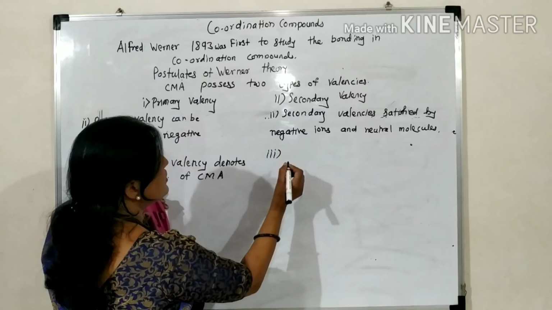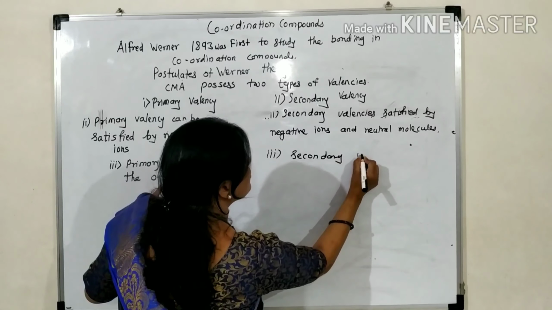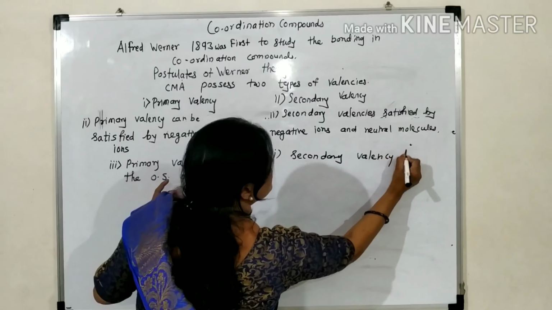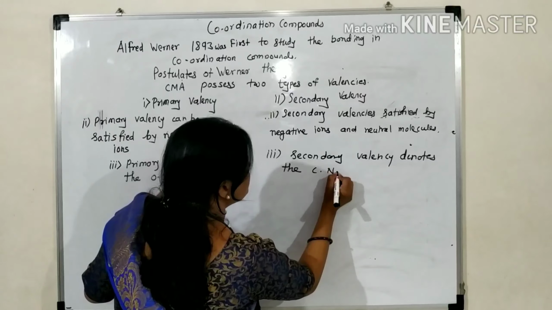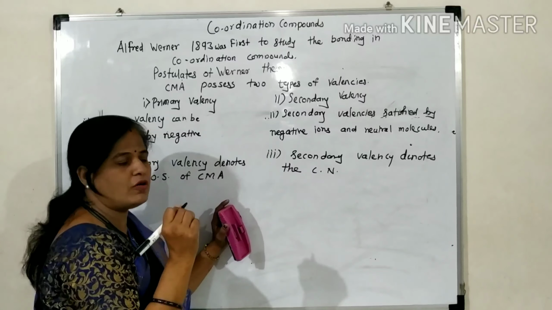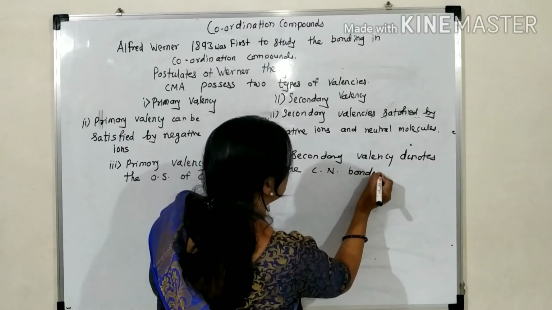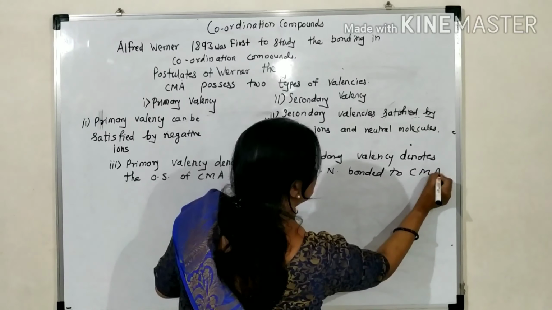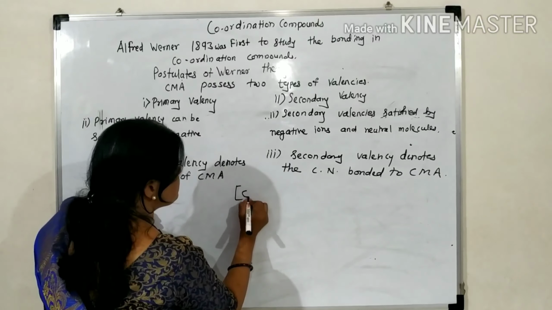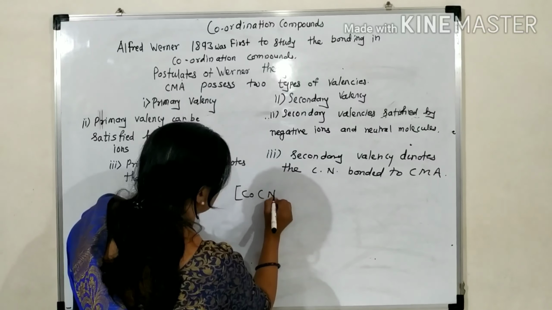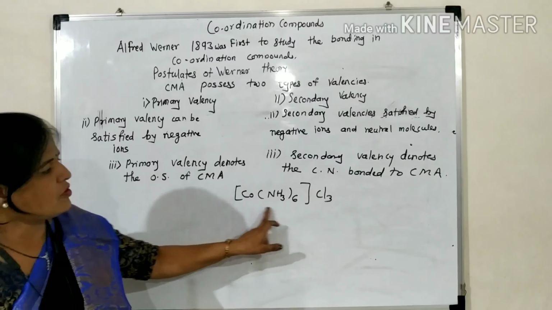In case of secondary valency, it denotes the coordination number, or the number of donor atoms bonded to the central metal atom. Here the example is [Co(NH3)6]Cl3. Okay, this is the coordination compound.